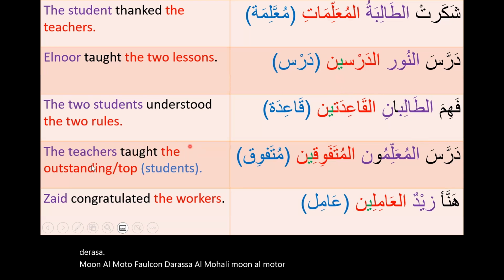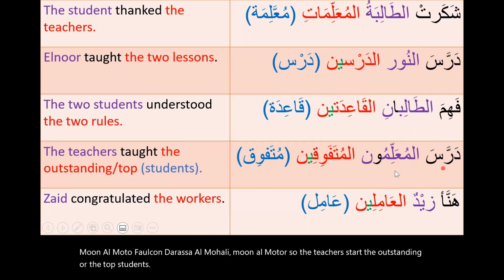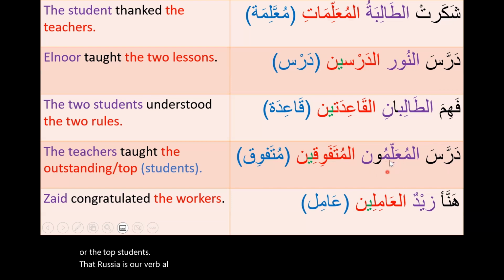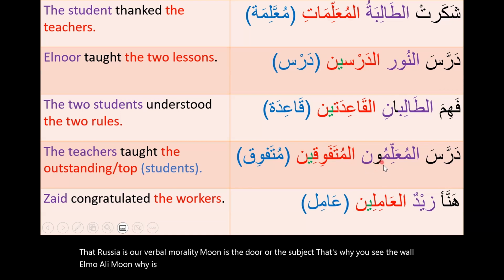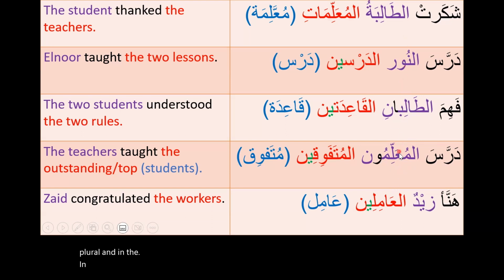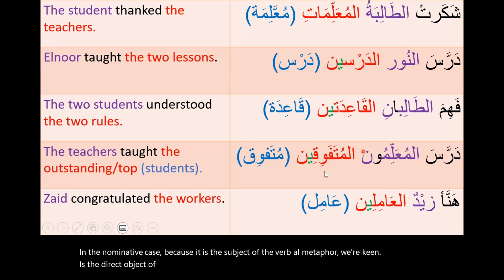So the teachers taught the outstanding or the top students. درس is our verb. المعلمون is the doer or the subject. That's why you see the waw. المعلمون. Why is المعلمون not المعلمين? Because the noun is a sound plural, and in the nominative case, because it is the subject of the verb. المتفوقين is the direct object of the teaching of the teachers.